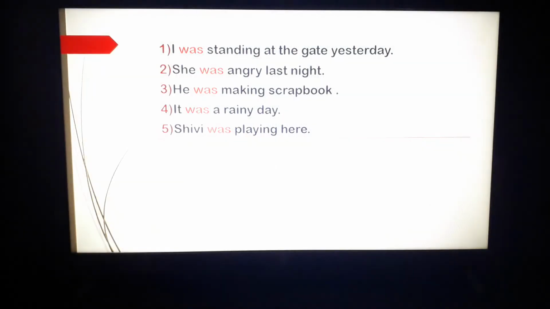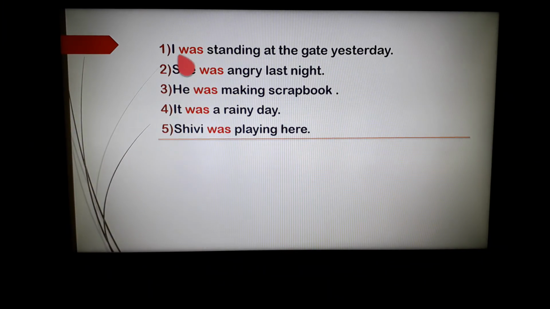Now have a look at some more examples for was. I was standing at the gate yesterday. She was angry last night. He was making scrapbook. It was a rainy day. She was playing here. So in the given sentences, we have used was for a single person, singular noun. I was, she was, he was, it was, she was.